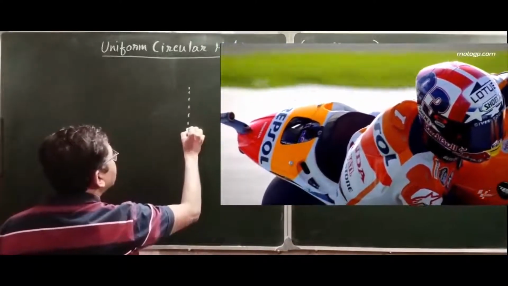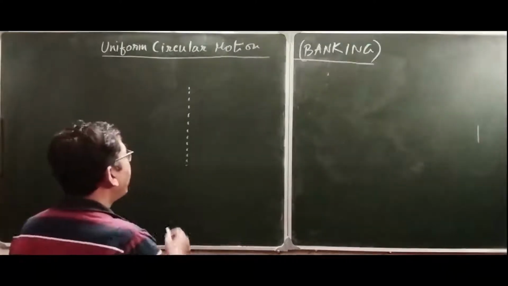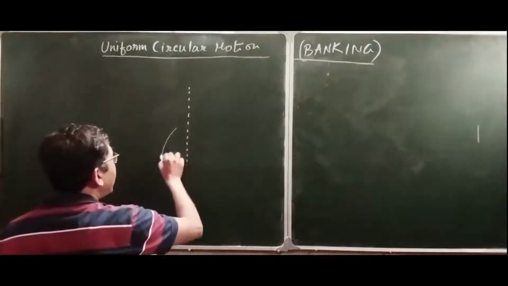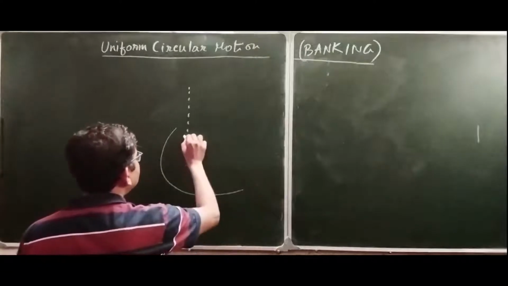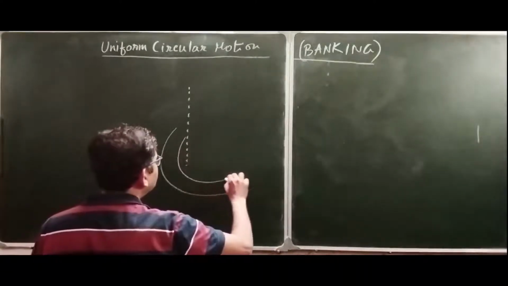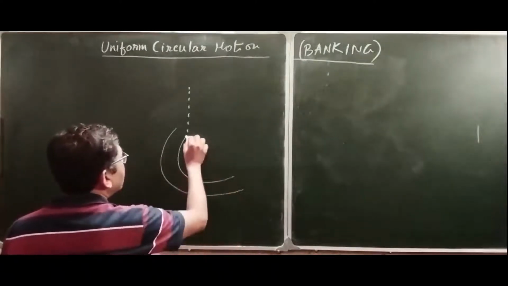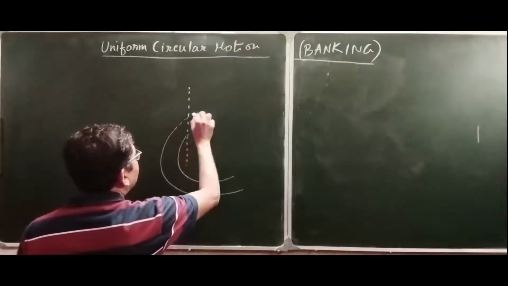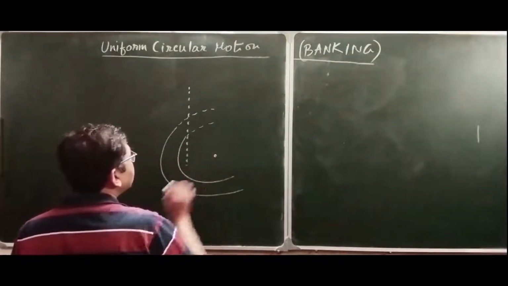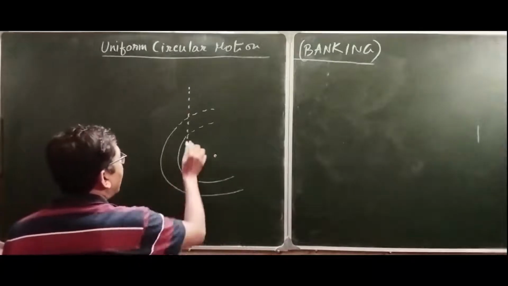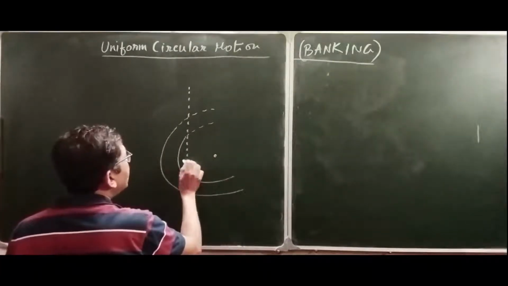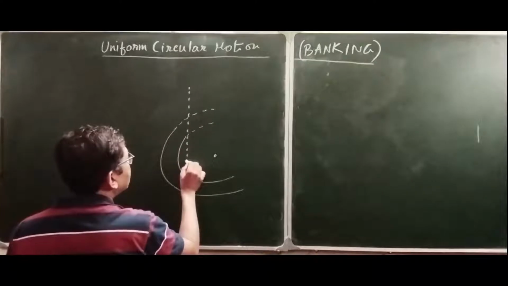Suppose this is the vertical line. This is the original position of a rider when he has to travel along a turn. Now if this is the turn, the center is here and he has to lean towards the center.